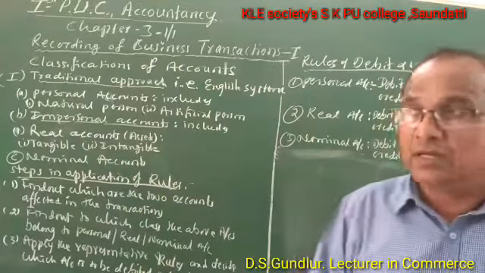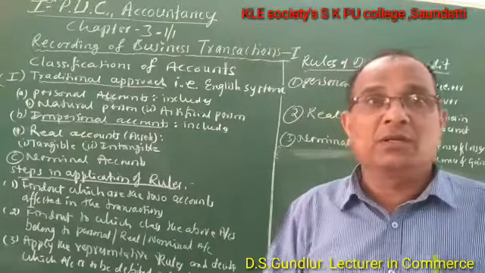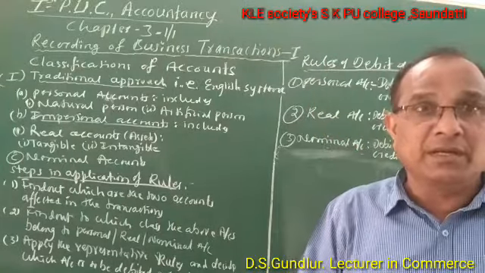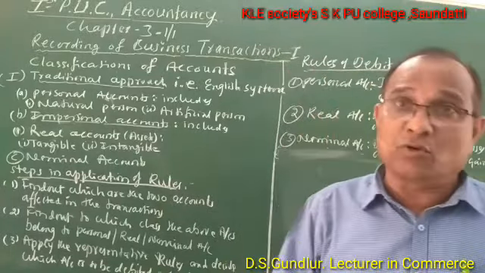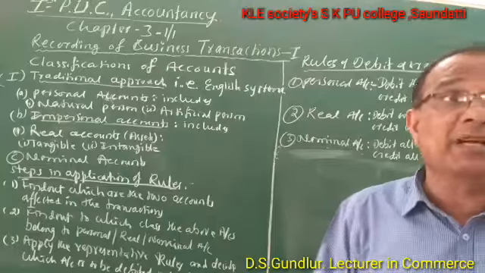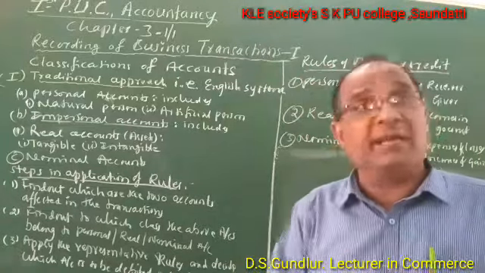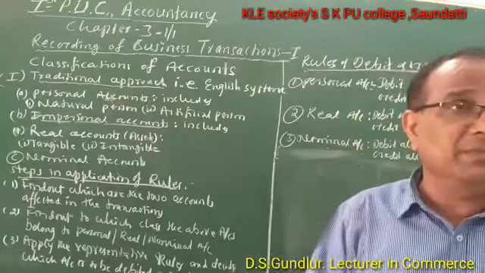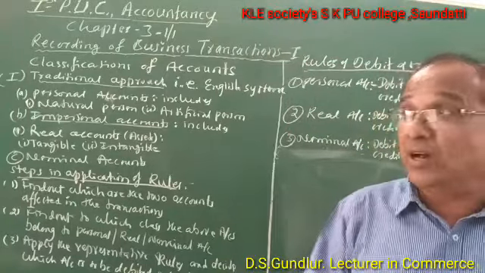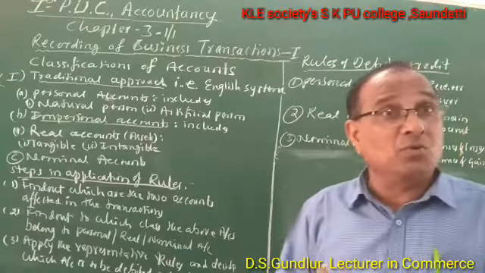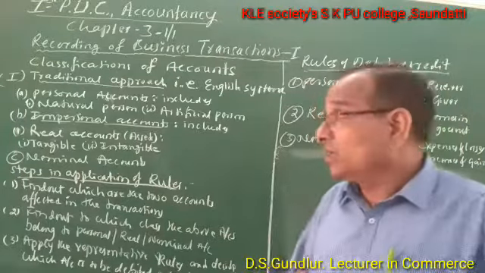Personal accounts include the name of a person, an individual, a company, an institution, a cooperative society, a bank, a school, etc. It indicates any name, whether it is a person's name, an institution's name, a firm's name, a bank's name, or a school, firm, or club.